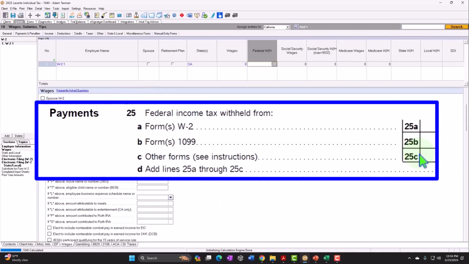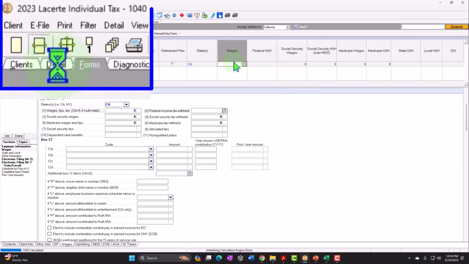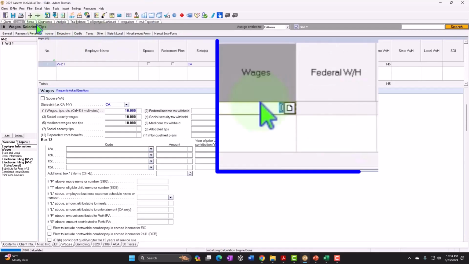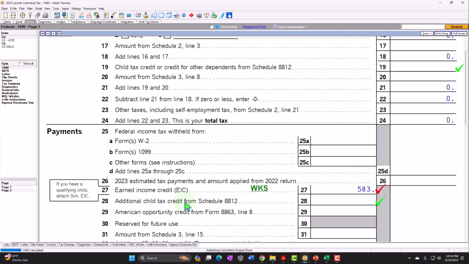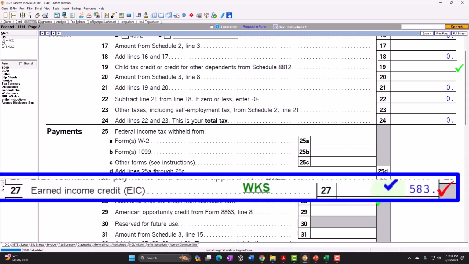So let's say that we have some earned income of 10,000. So now we're going to go back on over and say, okay, now we have the earned income credit that is up to $583.